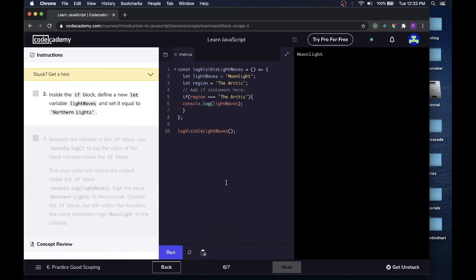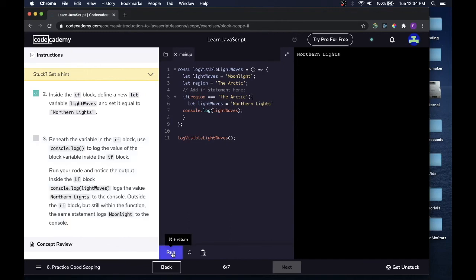Inside the if block, define a new let variable, light waves, and set it equal to northern lights. So inside the if block, we're going to let light waves equal northern lights. This should interfere with this. Let's take a look at what happens there. This changes the light waves from moonlight to northern lights.